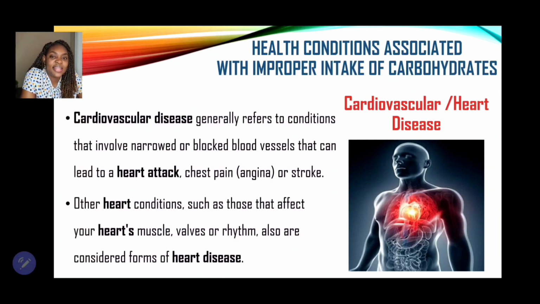It is highly unlikely that someone will have too little fats, because fats is found in a variety of food, both hidden and visible fats, right? So oftentimes improper intake means having too much rather than too little.